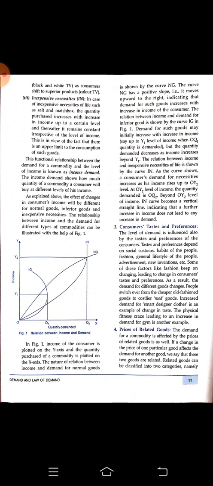If the price of salt increases, the quantity demanded by a particular person will remain the same, and if the price decreases, the consumer will still consume the same amount of salt. So you can understand this will lead to a vertical standing demand curve. This is a vertical demand curve for this kind of commodity.